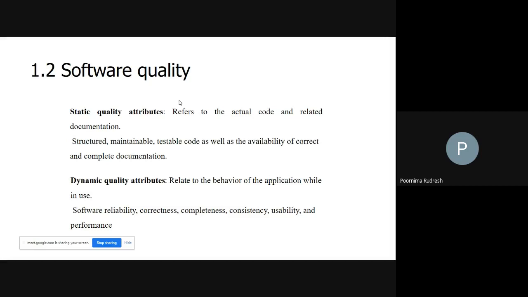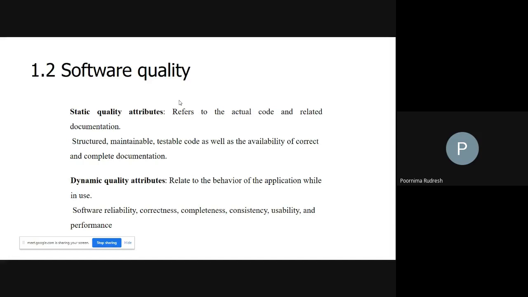Why? Because for the given input condition your program is working fine, because the requirement we specified is that the given integer numbers will be added. But if the user gives two floating point numbers, then the input condition itself is wrong, so obviously your program will not give the output. Then we can't say that the software is reliable. So we say that your program or the software is reliable only for the given input conditions, and for the given time duration. That is one definition for software reliability.